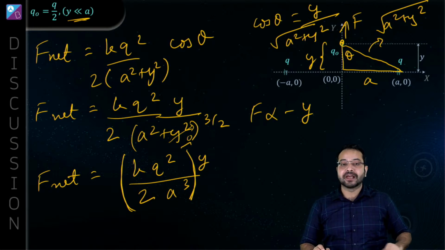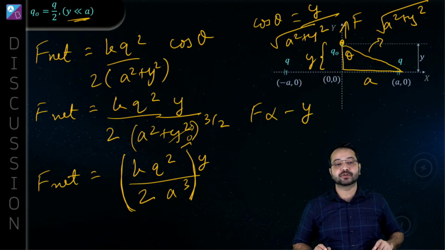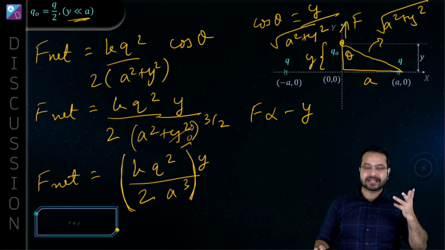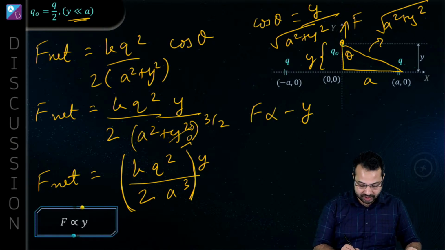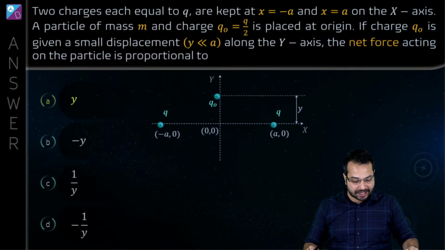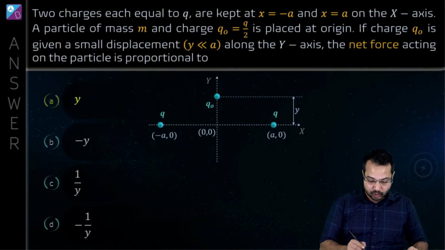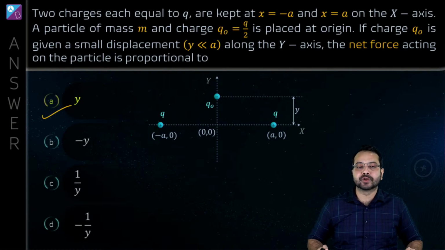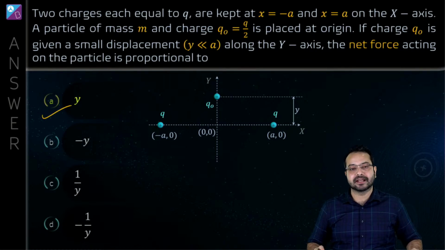If F came out to be proportional to minus Y, then it would have been an SHM. So it is not an SHM. F is proportional to Y, so option A is going to be my answer, and just to discuss it, it's not going to be an SHM.